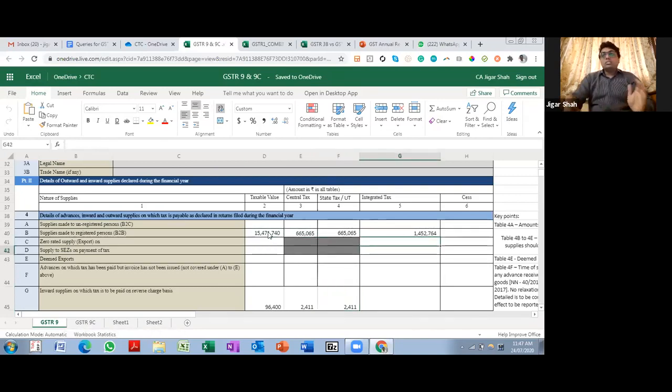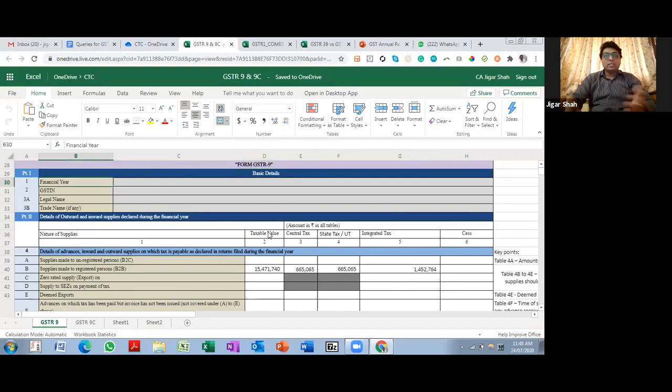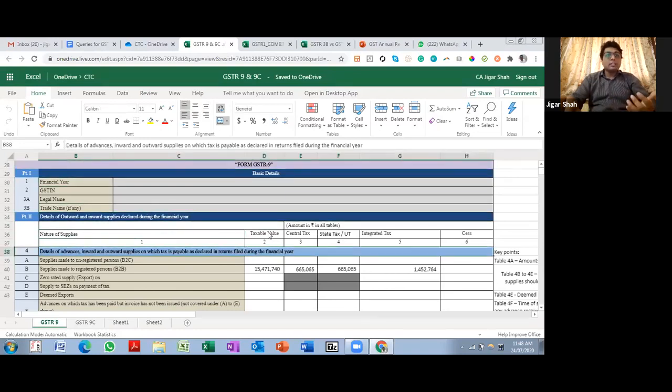Yeah, so I'll just quickly run you through what these transactions are. First you have your basic details, financial year, GSTIN, etc., which is auto-populated to a large extent. And over here, you are supposed to give details of the figures that you have disclosed in your GST returns. Now this is an auto-populated field. This gets auto-populated from your GSTR-1.